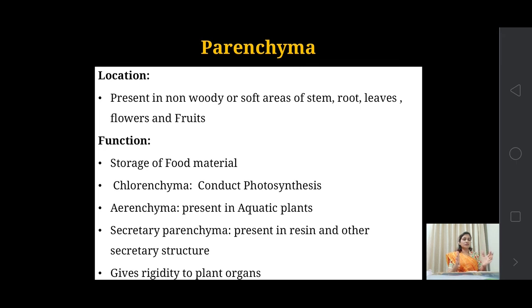All these things we studied in this lecture.